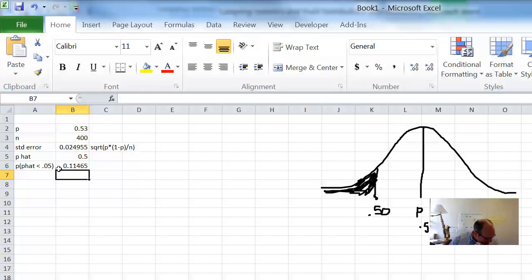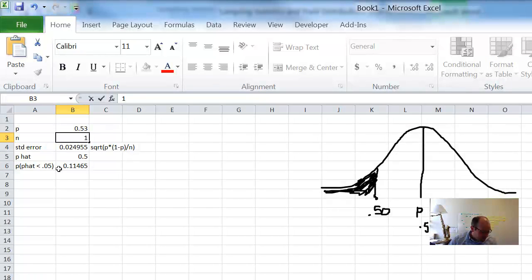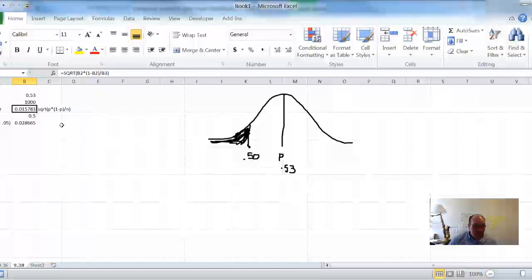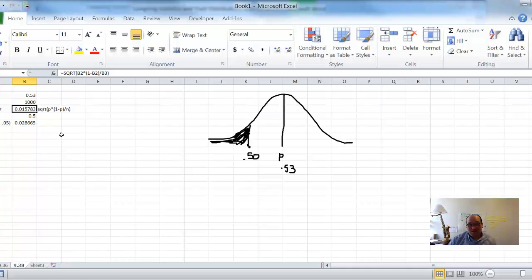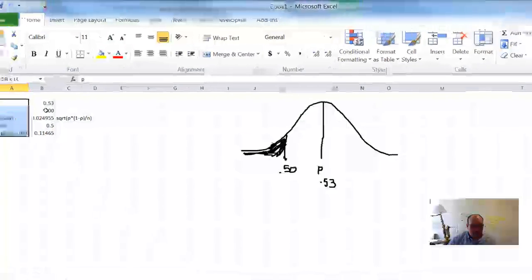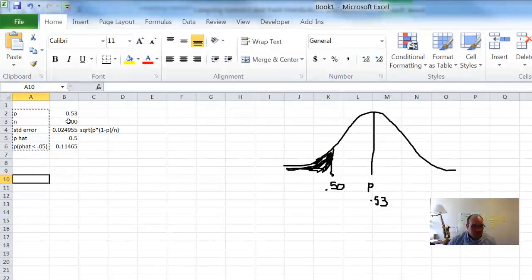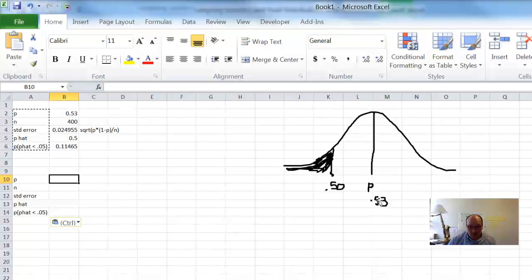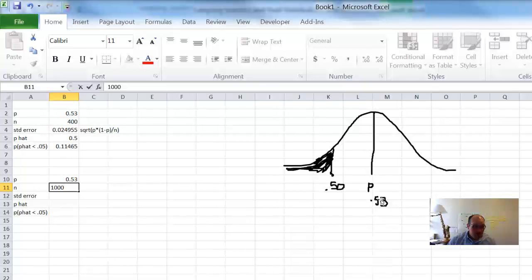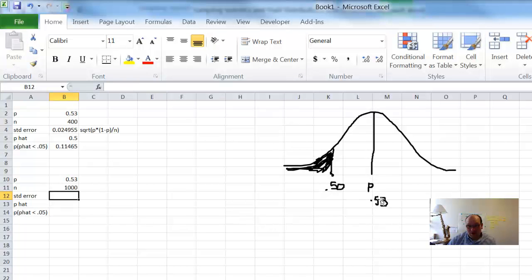All right, so the next question is repeat part A using a sample of 1,000. There are several types of these kinds of questions in the homework. If you set it up this way, all I have to do is type in 1,000 right here for n, and then see what happens. Everything else is updated if you pointed it the way that I would set things up. But let's do it again just to get more practice. What's our P? P is still 0.53. What's our N? This time our N is 1,000. When we talked to 1,000 people, we had a much higher sample.